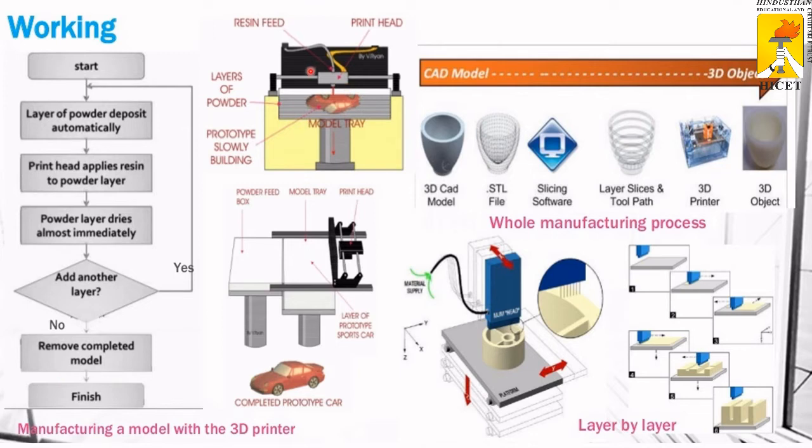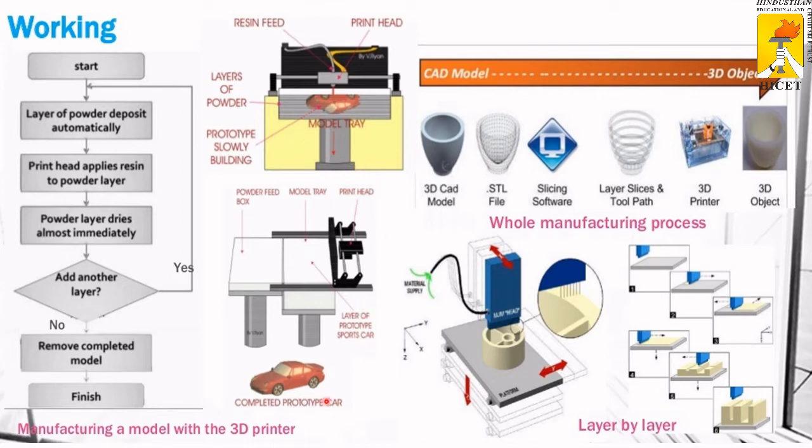Here I am showing the block diagram. So, the resin feed and the print head. The resin feed, because in a tray I lay the powder. That powder is mixed with the resin, and the first layer is formed, then the second layer, then the third layer, and the complete model is formed.